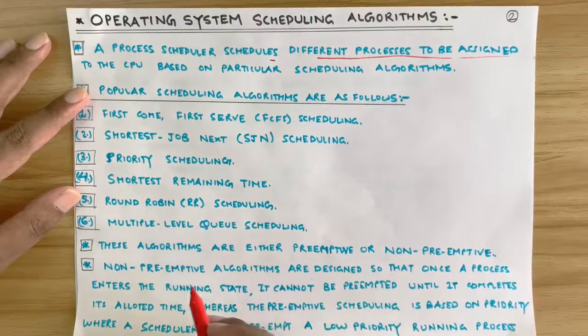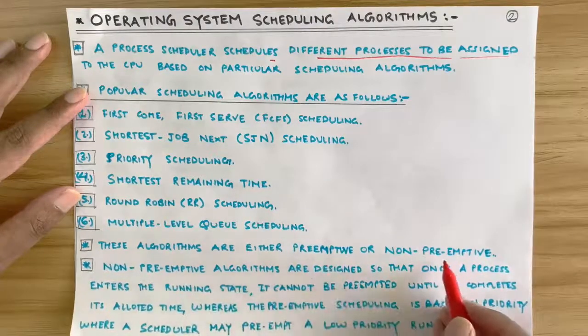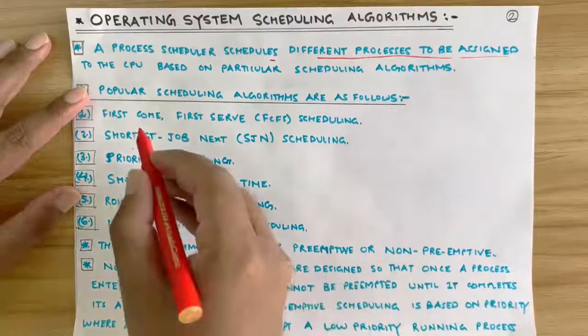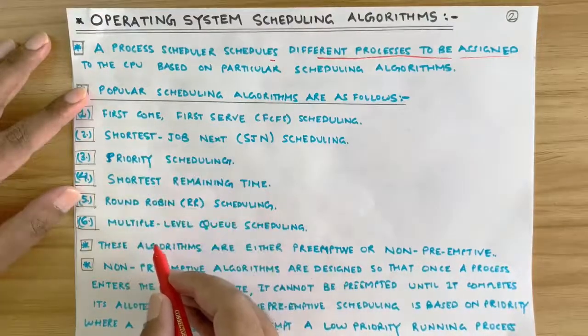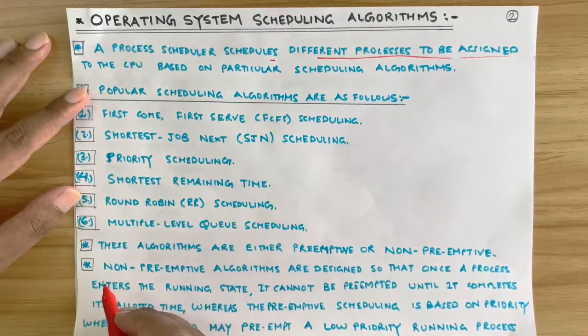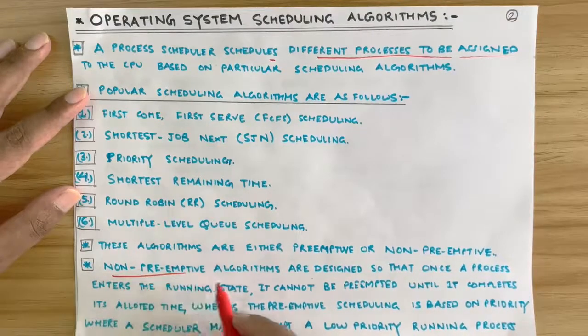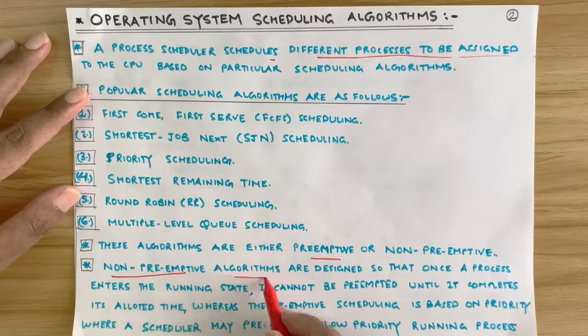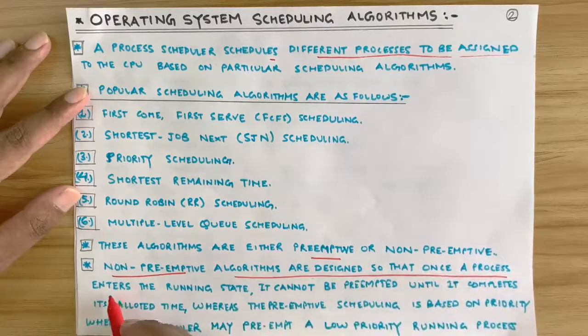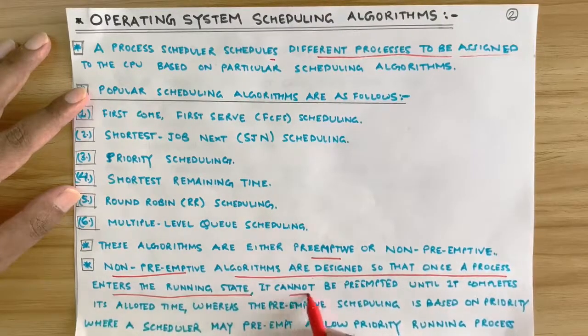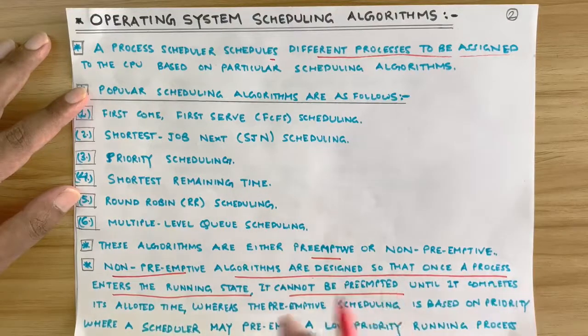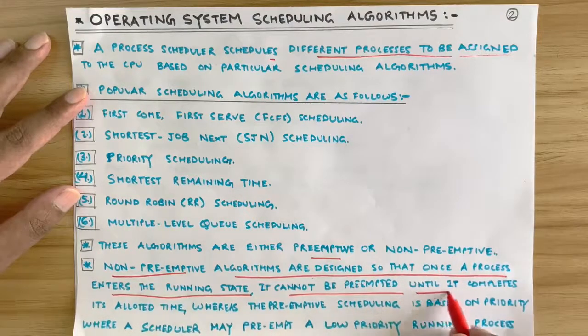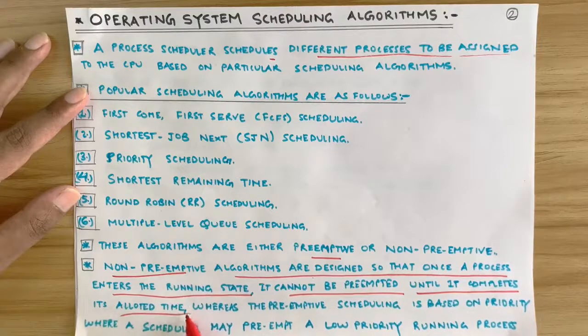Now I will explain what is the difference between preemptive and non-preemptive scheduling algorithms. We will study all these algorithms in detail later, but first let us see what is the difference between non-preemptive and preemptive algorithms, right? Non-preemptive algorithms are designed so that once a process enters the running state, it cannot be preempted or swapped out until it completes its allotted time.